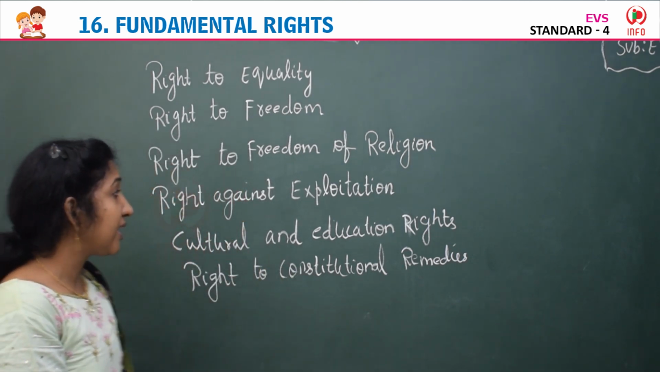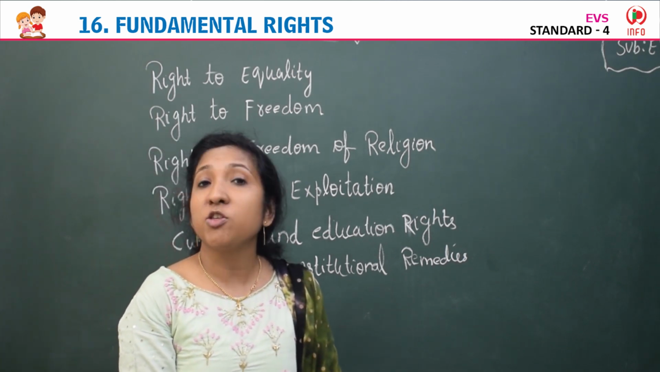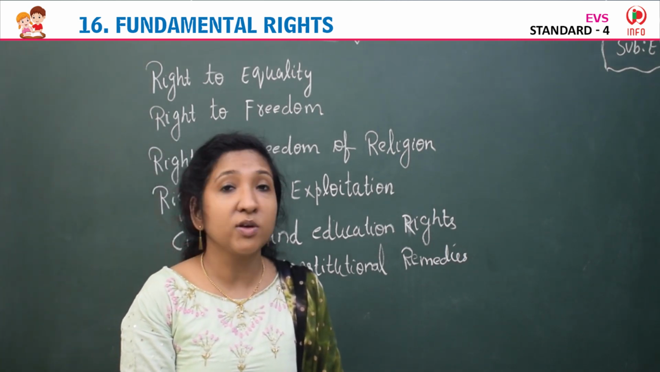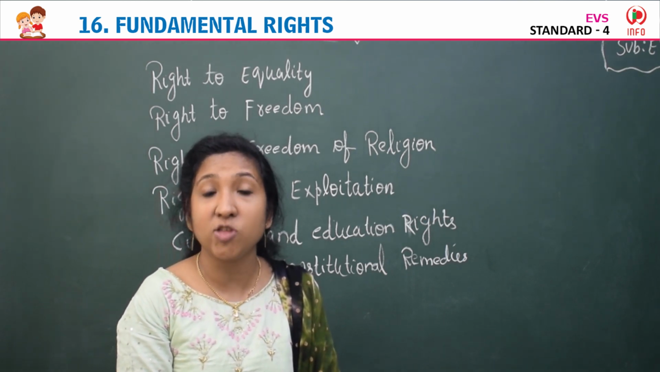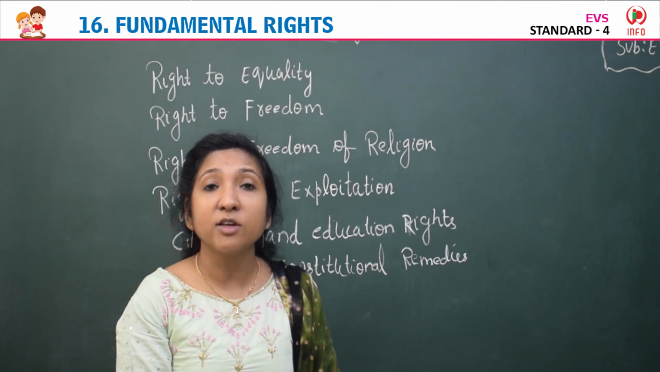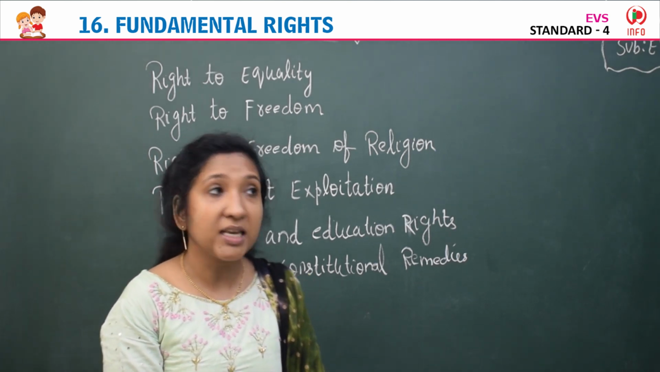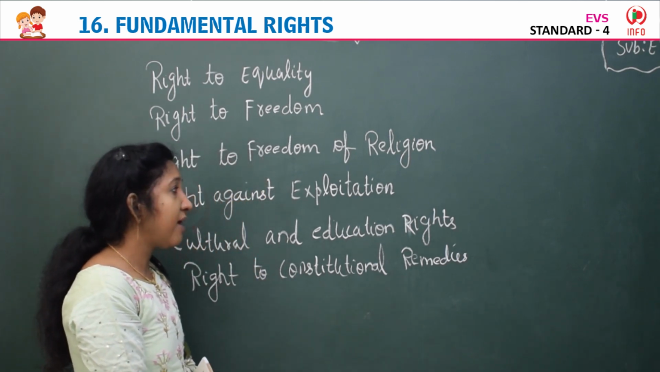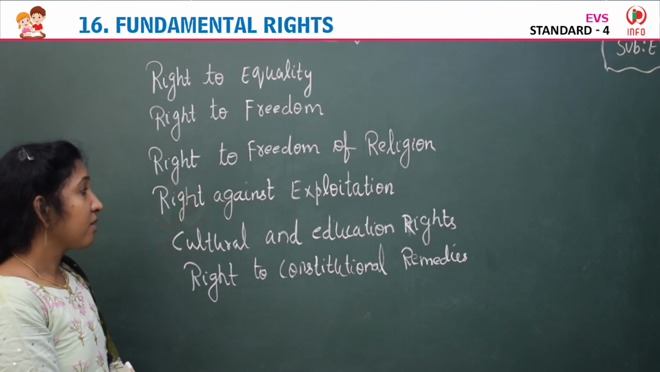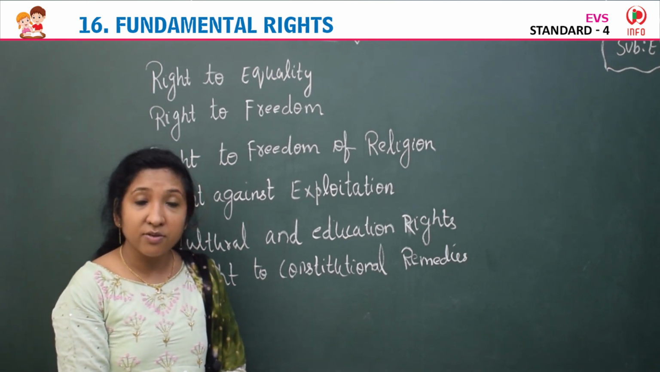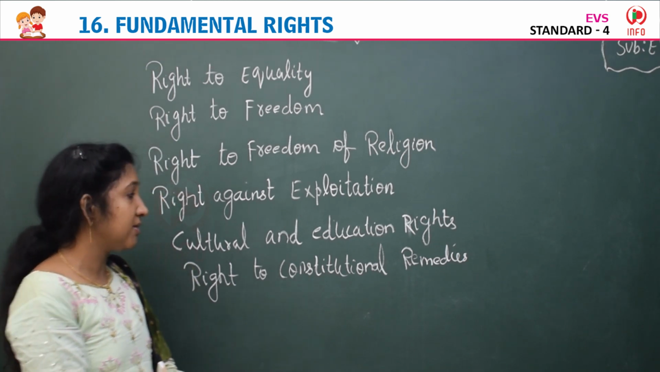Then right against exploitation. No one should have the right to force or compel others to do work, especially children under 14 years of age. No one has the right to force or compel them to do work. That is right against exploitation. No one has the right to exploit others or take advantage of others. If they are doing any work, all should be given equal wages.